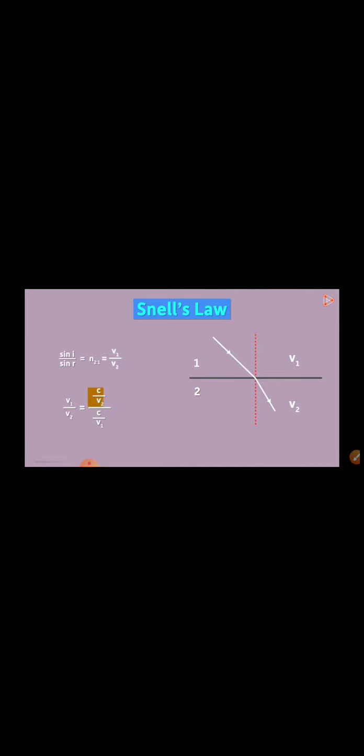That's right. This is nothing but the absolute refractive index of medium 2, and this is the absolute refractive index of medium 1. That was another way of understanding Snell's law. We can also say that sine i over sine r is n2 over n1, where n2 and n1 are the absolute refractive indices of media 2 and 1 respectively.